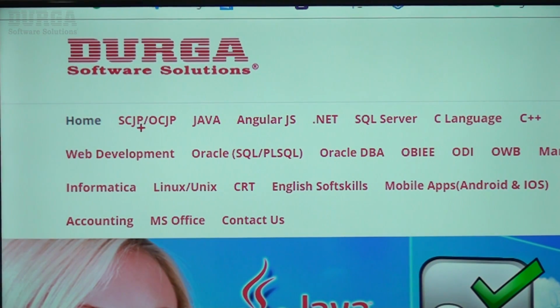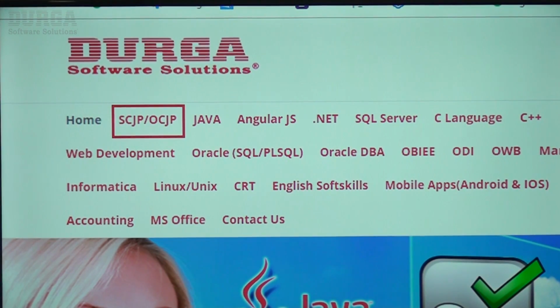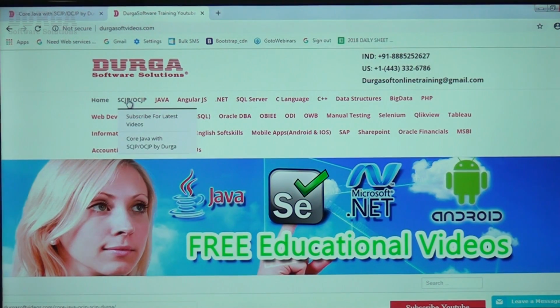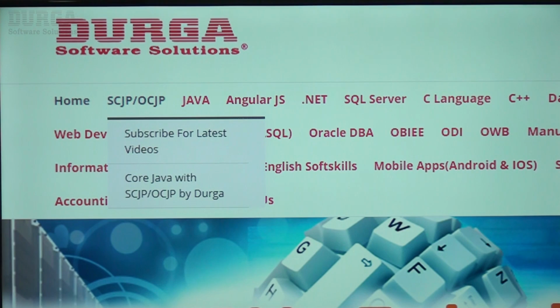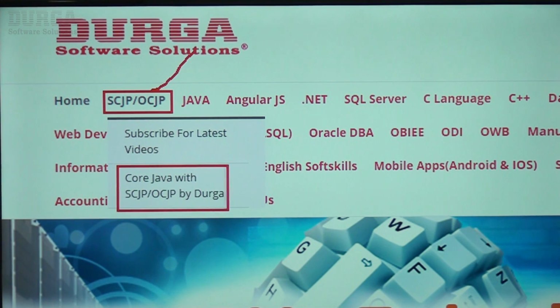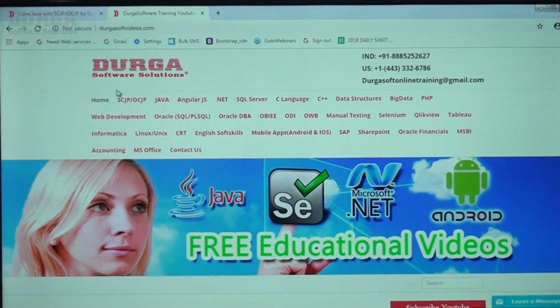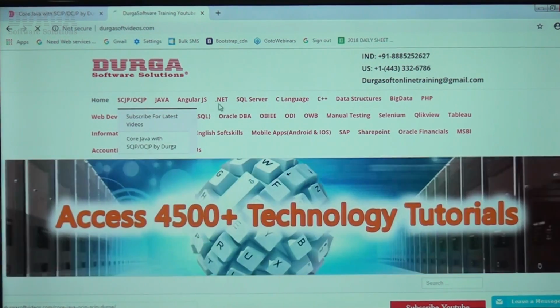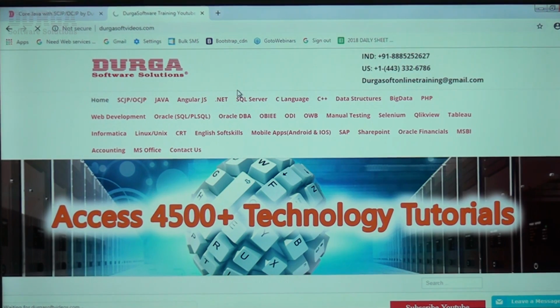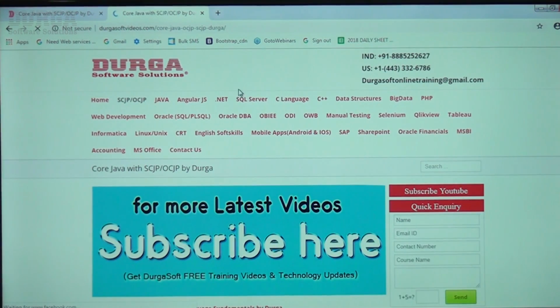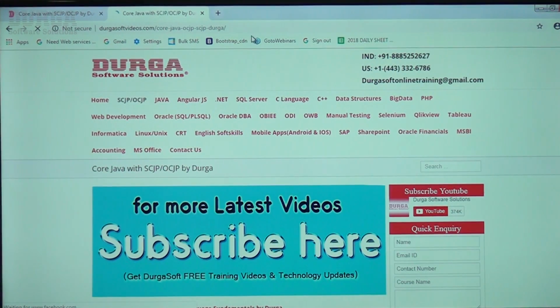In that, SCJP, OCJP: if you move the cursor to this, automatically you can see Core Java with SCJP, OCJP by Durga. Now if you click this one, this is the page you are going to get.